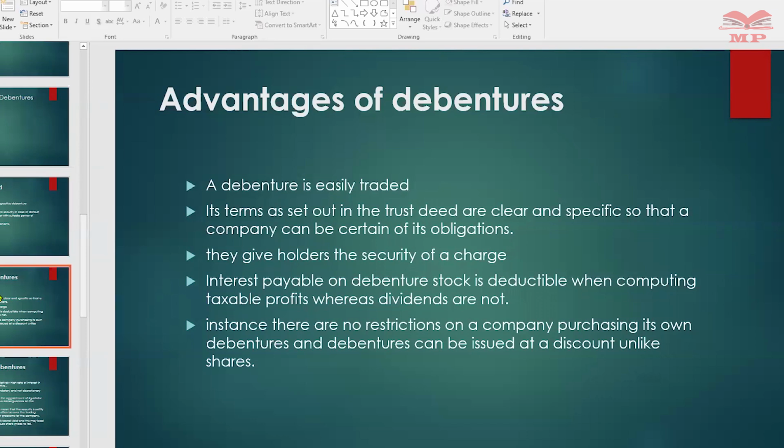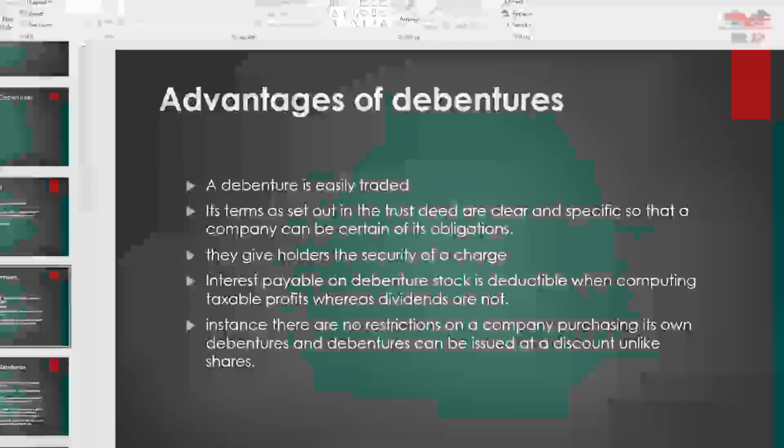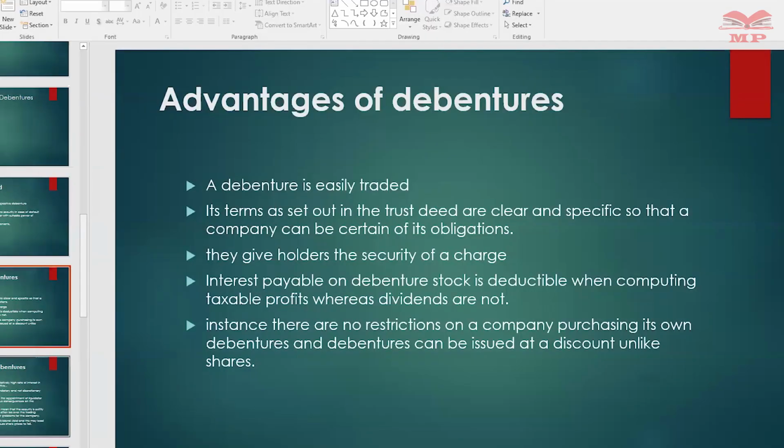And again, we talked about the restrictions on a company purchasing its own shares. For debentures there are no such restrictions. They can be issued at a discount, and they do not dilute the ownership. Therefore, they are more flexible. That aspect of debt is more flexible. The company will enter into agreements that favor it in terms of how much money is needed and how much money can be raised.